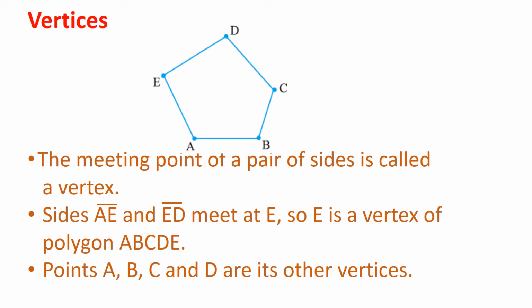Vertices. The meeting point of a pair of sides is called a vertex. Look at the figure. Sides AE and ED meet at E. So, E is a vertex of polygon ABCDE. Points A, B, C and D are its other vertices.